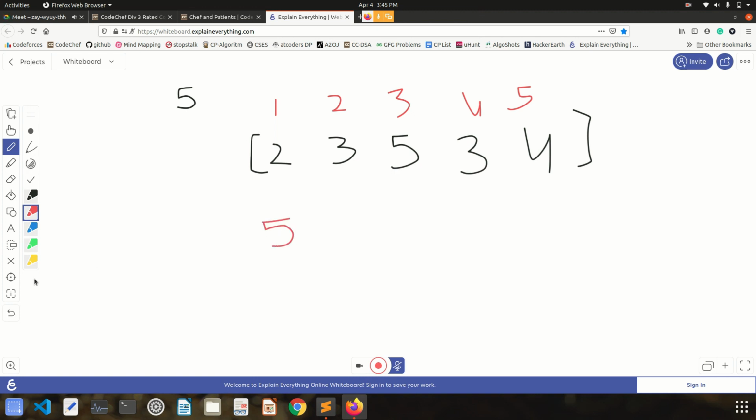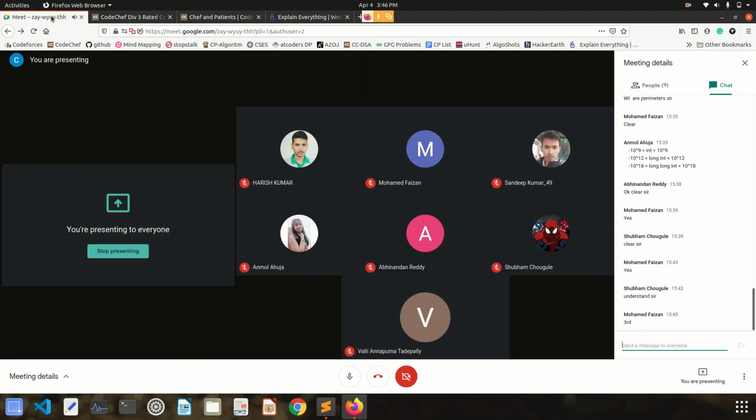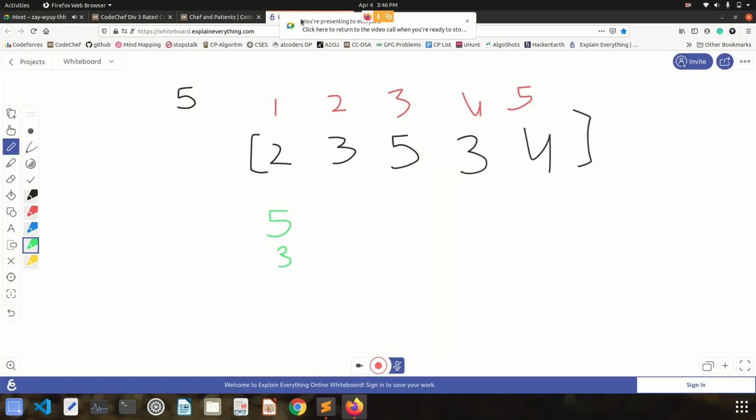So we will just write 5 will be treated first, and index of this person is 3, right? After this, who will be treated? Just after third person, who will be treated? Guys, if you are having any doubt, then you can ask. Otherwise, okay, great. Fifth person will be treated second.